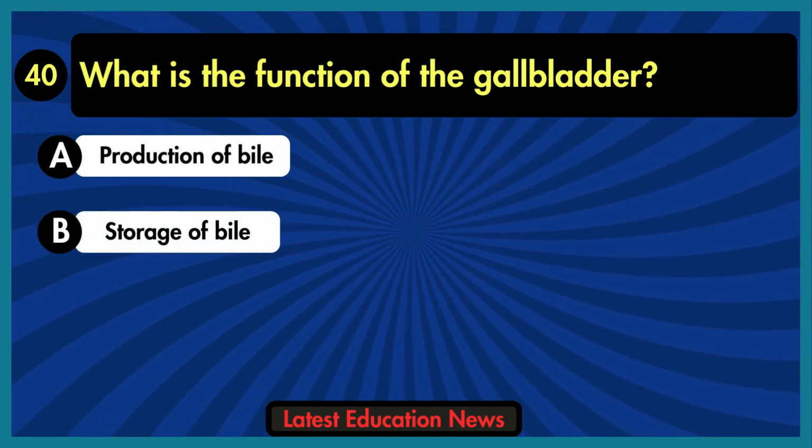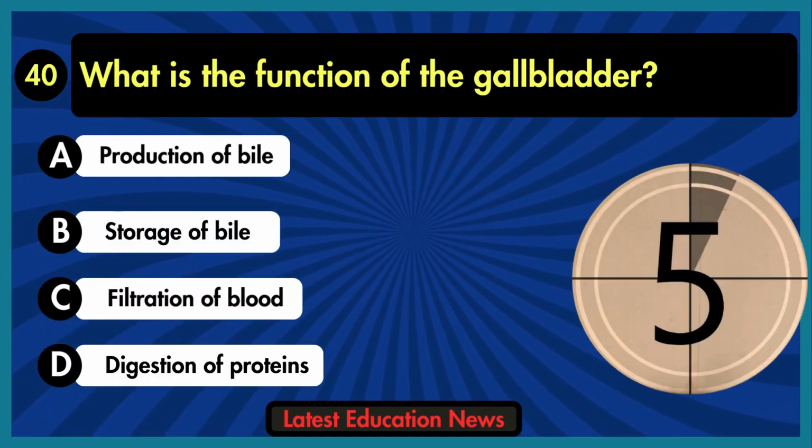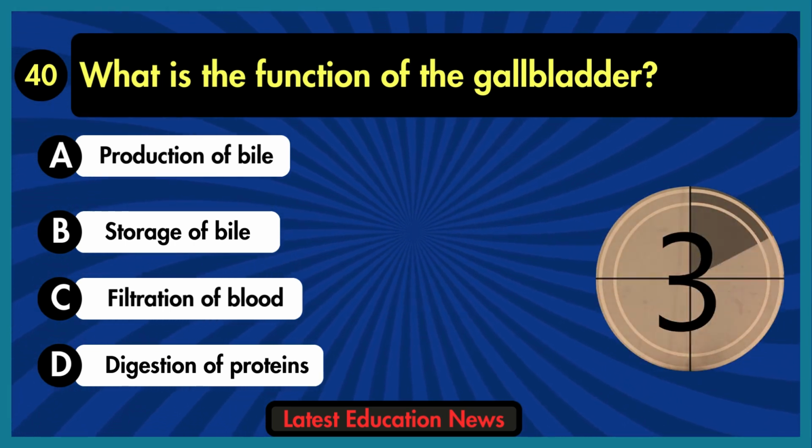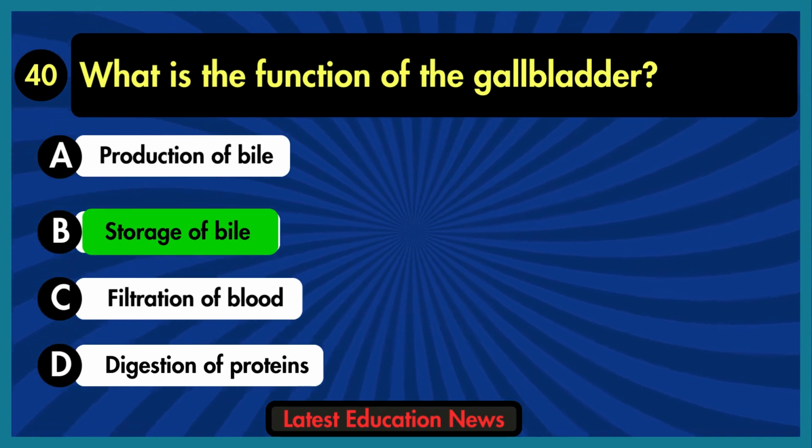What is the function of the gallbladder? A. Production of bile. B. Storage of bile. C. Filtration of blood. D. Digestion of proteins. The correct answer is option B, storage of bile.